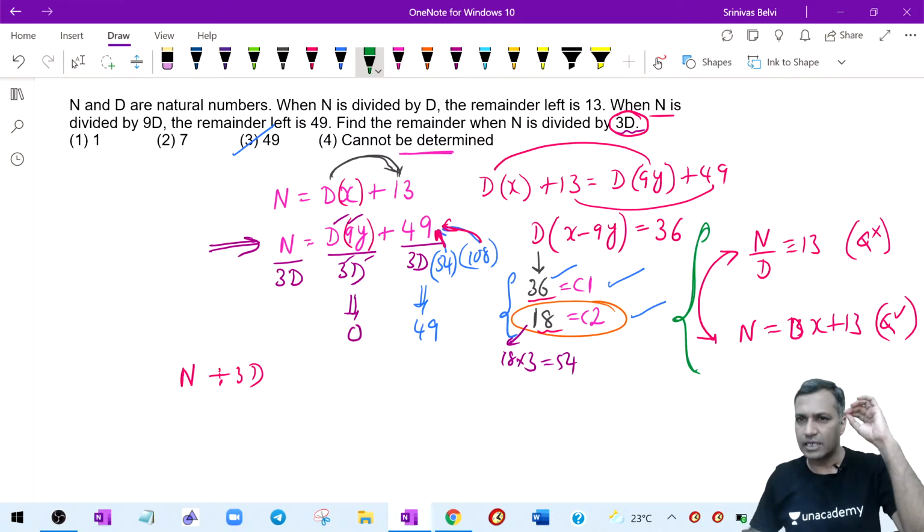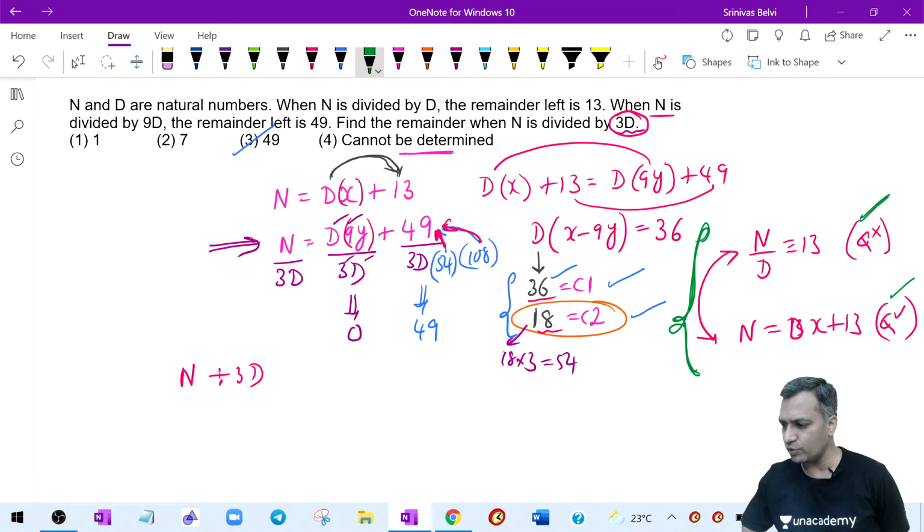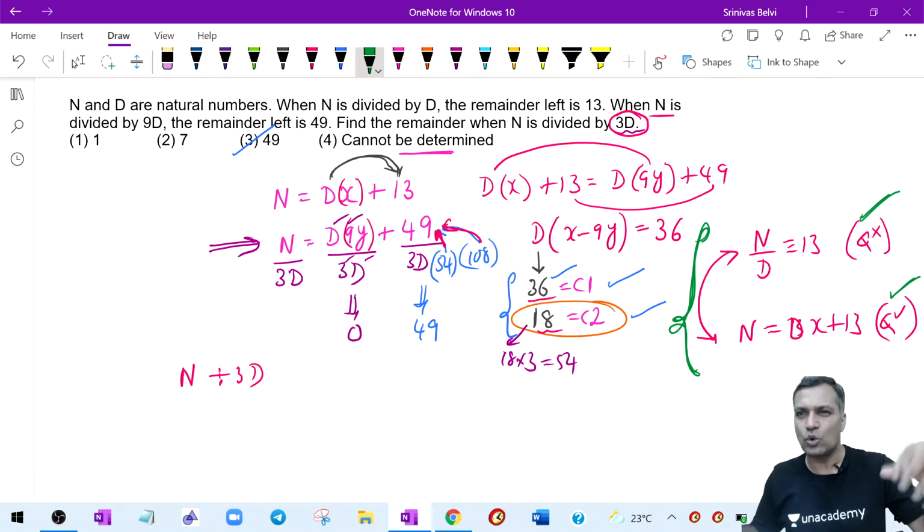Which way to represent depends on whether Q is required or Q is not required. That is all the decision you should make. No big deal about it. So when I represent in these two styles, it depends on when Q is important and when Q is not important. Important in the sense, do I need it? Don't I need it?